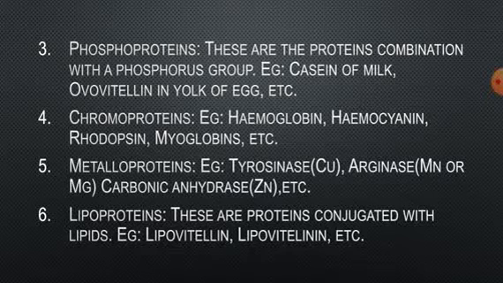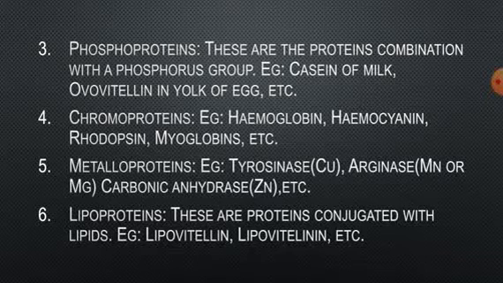Then chromoproteins. These are the proteins which have metalloporphyrin or some similar substance as a prosthetic group. For example, it includes hemoglobin, which contains the basic protein globin combined with an iron porphyrin, that is called heme.